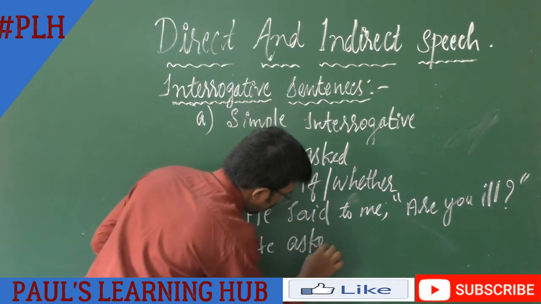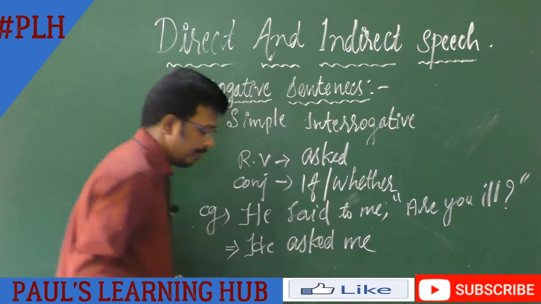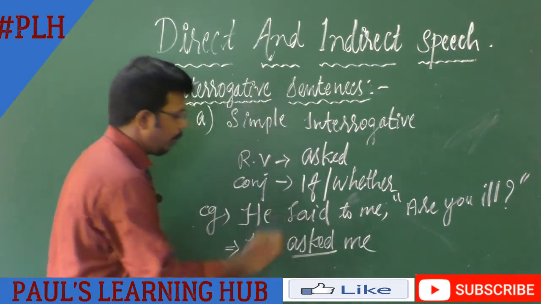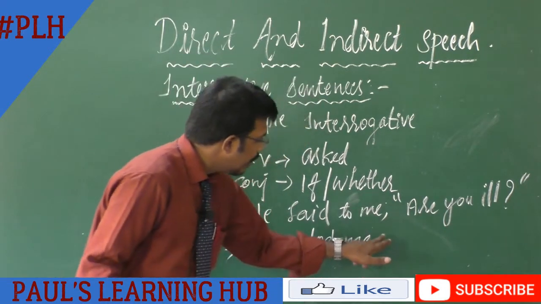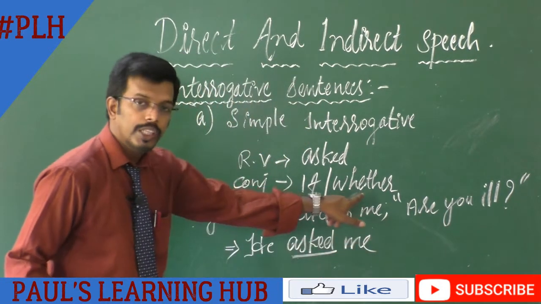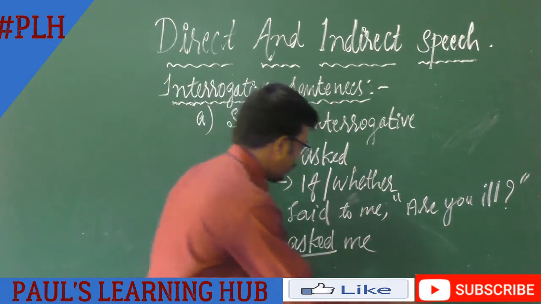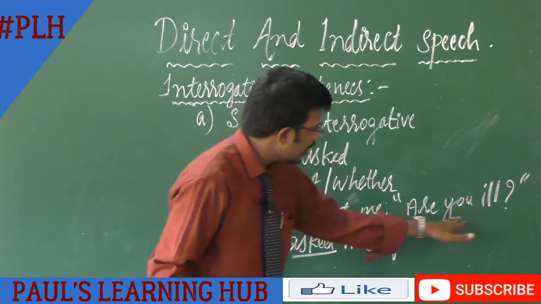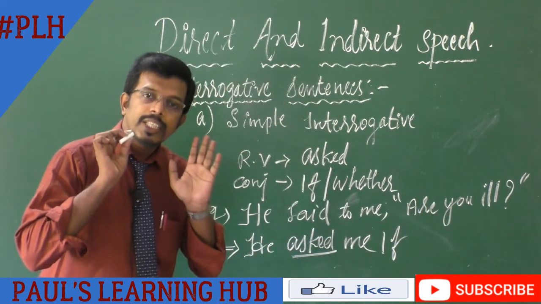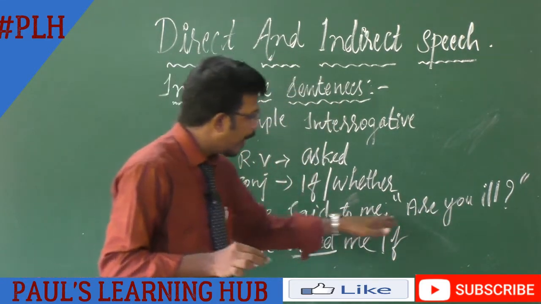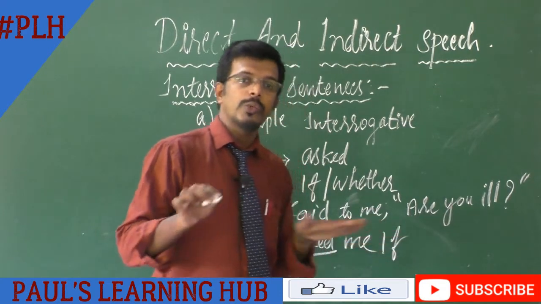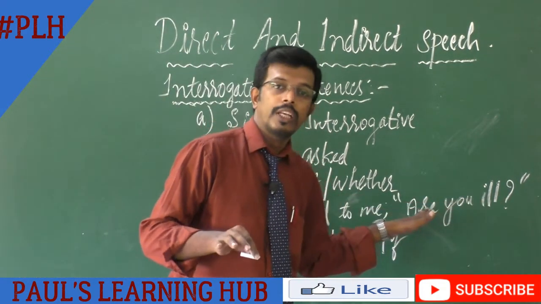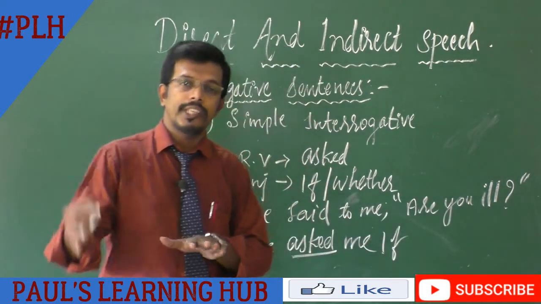He asked me. The first thing we have changed is the reporting verb. Then what is the conjunction we have to use here? If or whether. He asked me if. Then see, here it is written as a question sentence. First of all, we have to change this question into a statement in our mind. Are you ill? What will be the statement of this sentence? Yes,